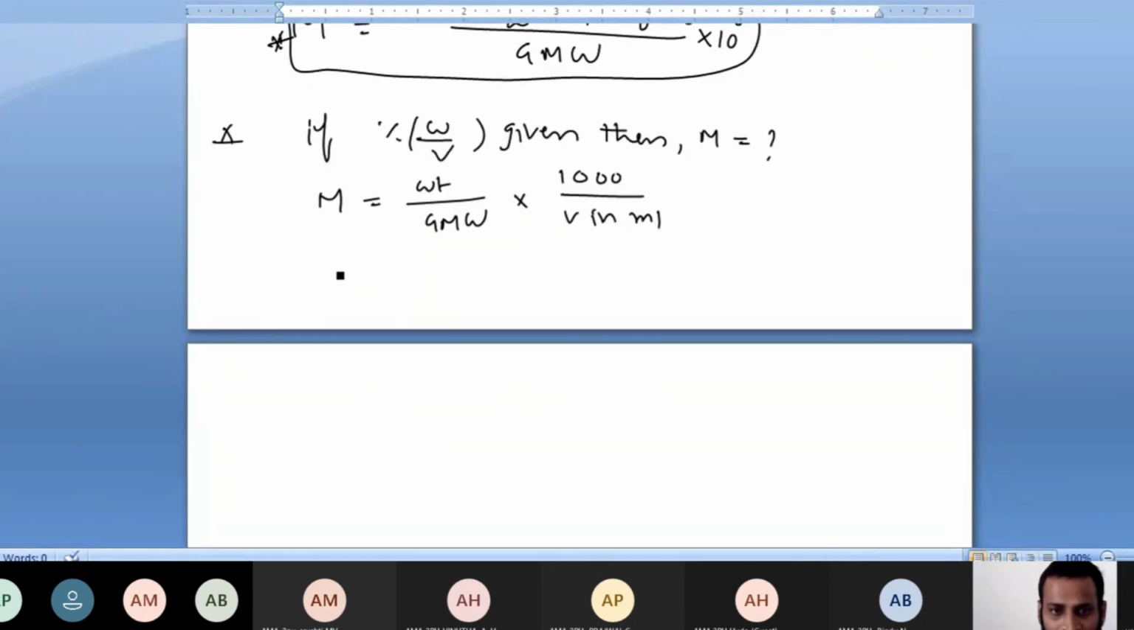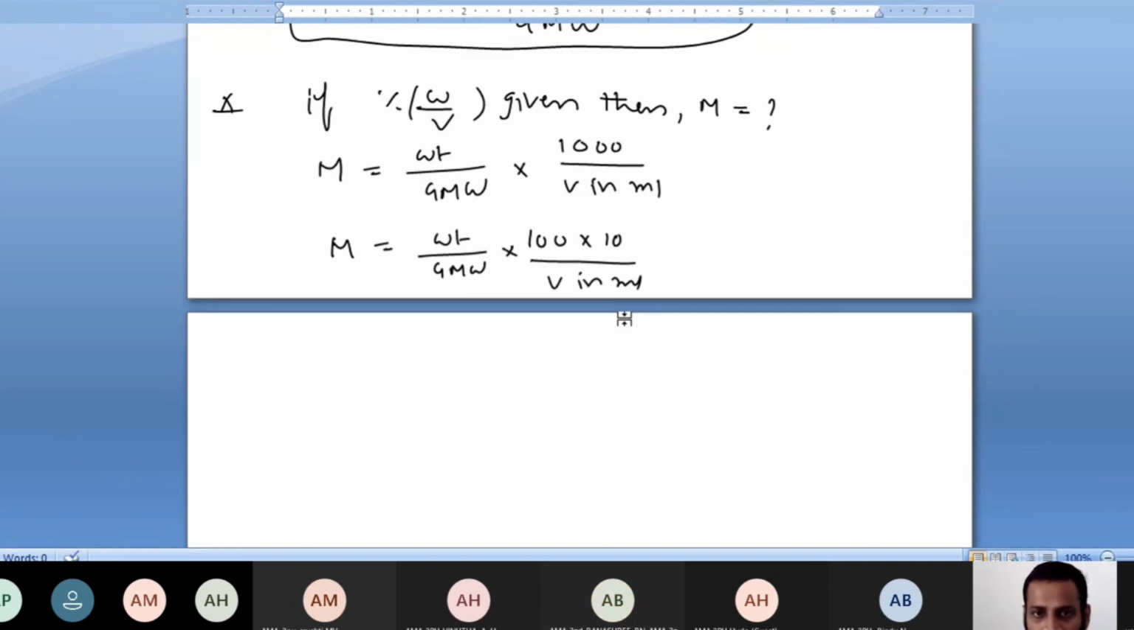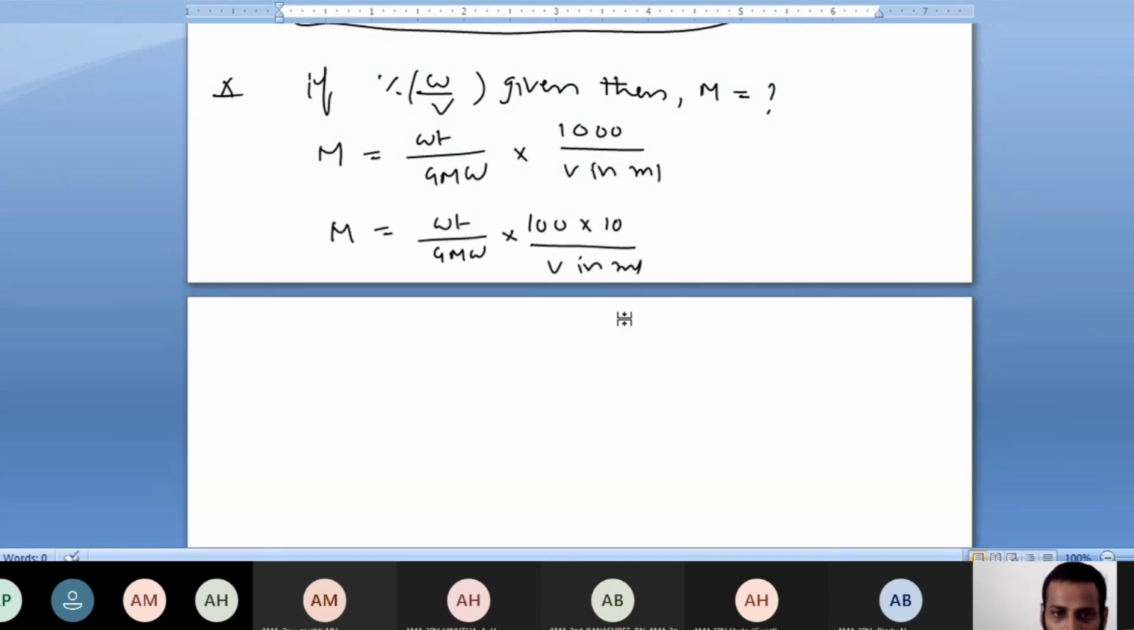So what can I write? Molarity is equal to weight by gram molecular weight into 1000 by volume in milliliter, and I can write 1000 as 100 into 10. Please look at this, the percentage weight by volume. I'll continue here in the next page.